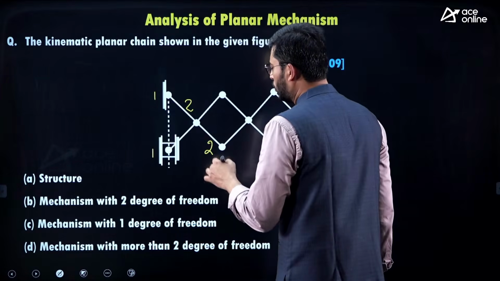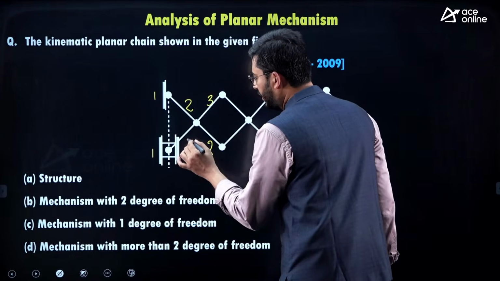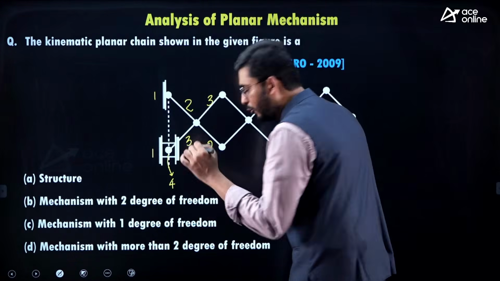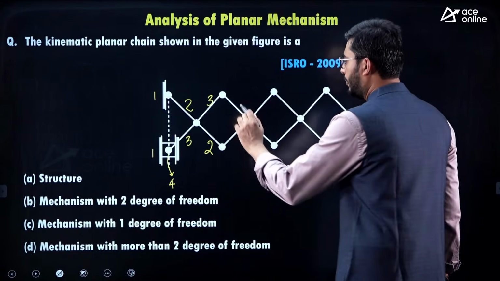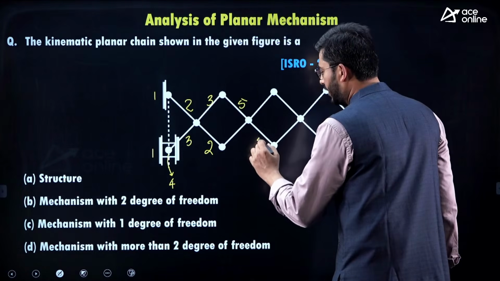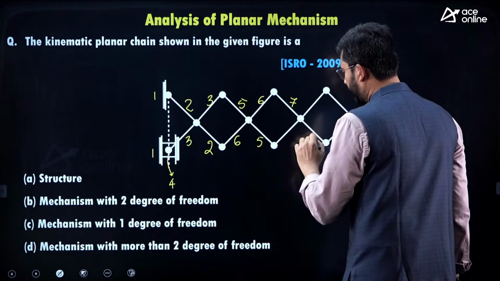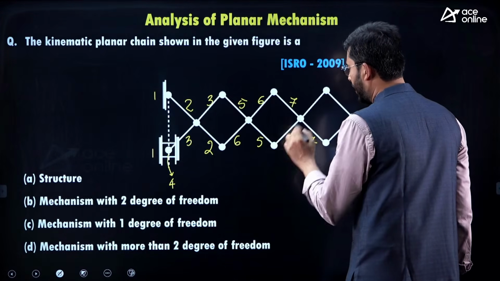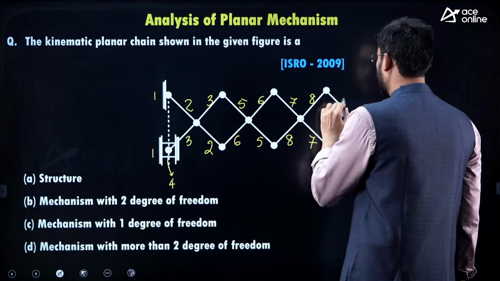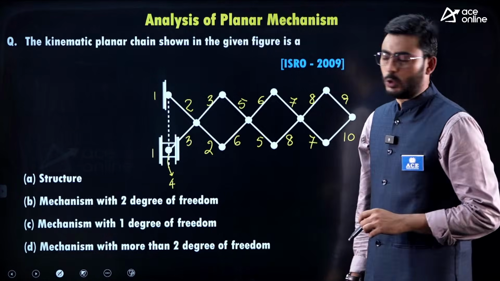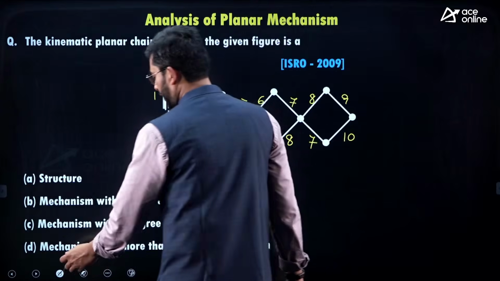So this is link number 2, and this would be link number 3, and this is link number 4. This would be link number 5, 6, this is 7, this is 8, this is link number 9, and this is link number 10. In total we have 10 links.